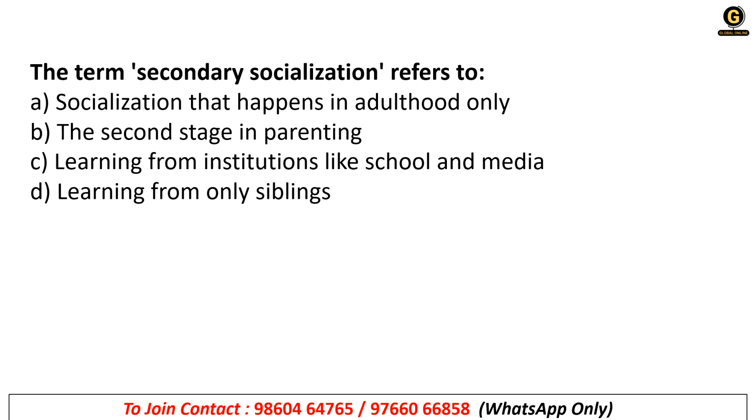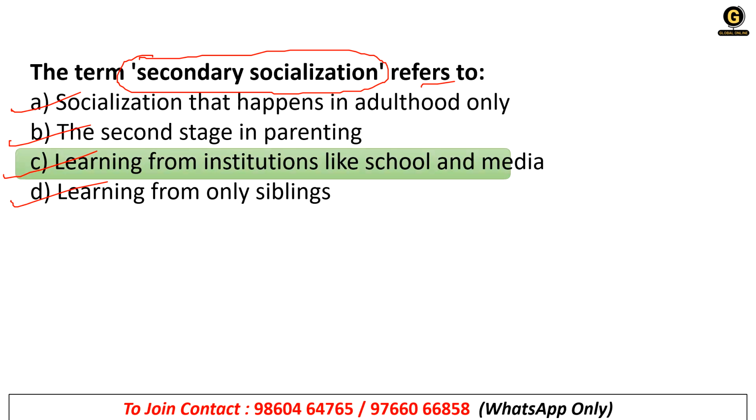Next question: the term secondary socialization refers to socialization that happens in adulthood only, the second stage in parenting, learning from institutions like school and media, or option D, that is learning from only siblings. So secondary socialization, this is quite different. That is learning from institutions like school and media, right?